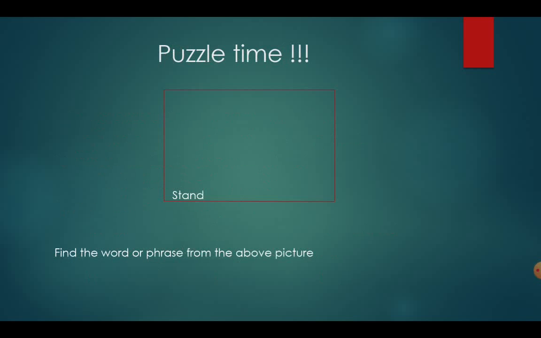And now it's puzzle time. So this is the picture. There is a rectangle box. There is the word stand, stand. From this, find the word or phrase from the above picture. And again, I'm telling you it's an English word or phrase. Waiting for your answer.